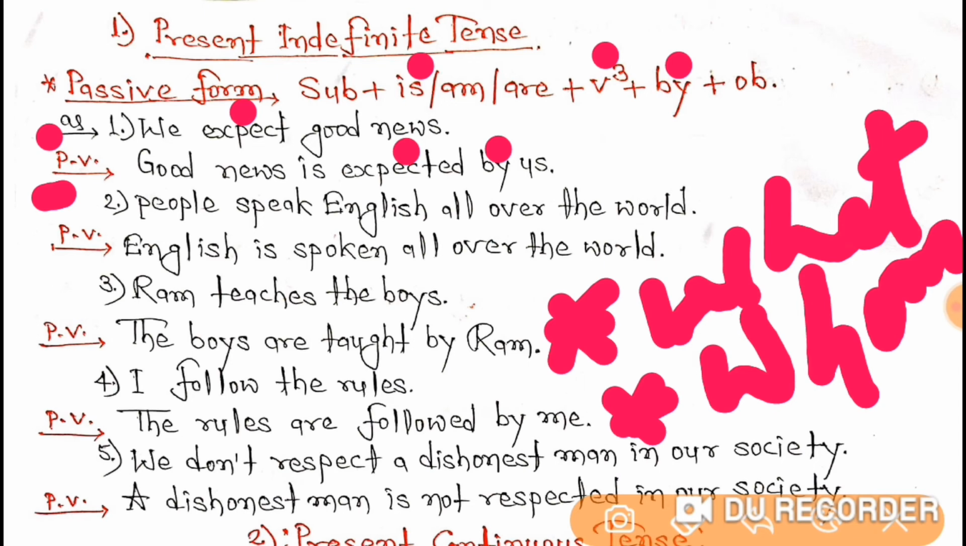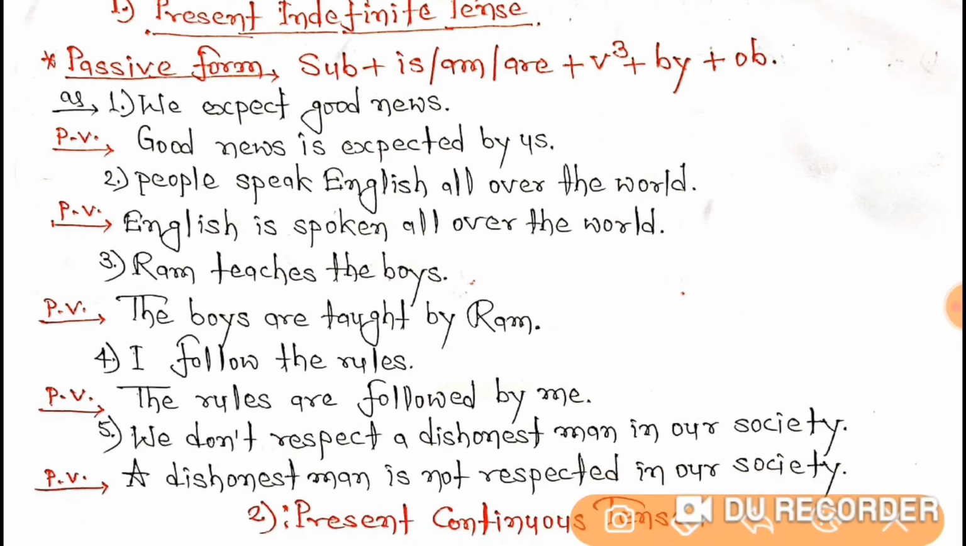And the fifth step is what? The subject of active voice. Your subject is we, so that will become what? The object at the end of the passive voice. So at the end of the passive voice, the object of we is what? Us. Clear, students? So here you can see, good news is expected by us.